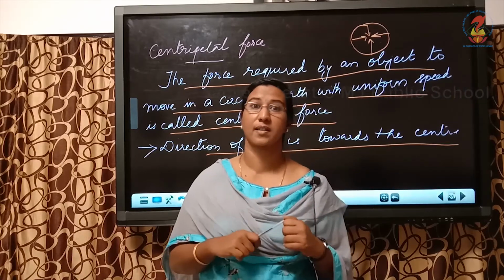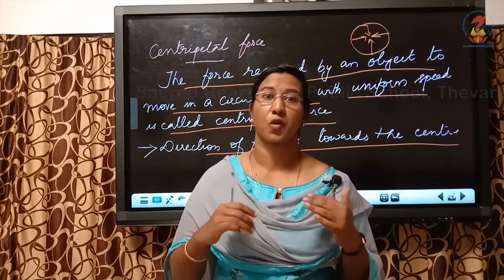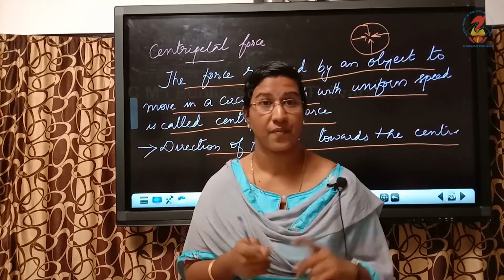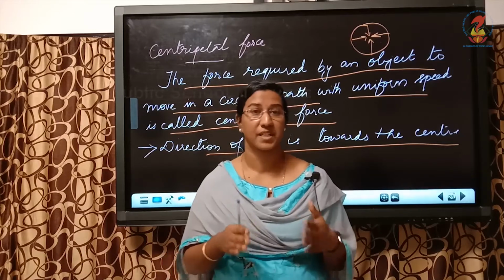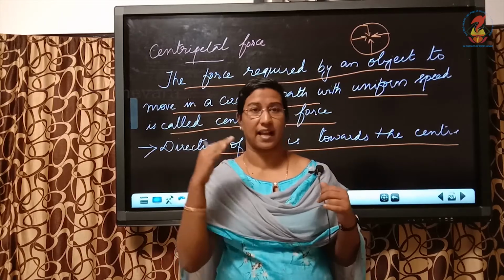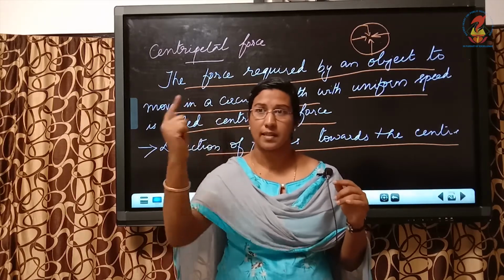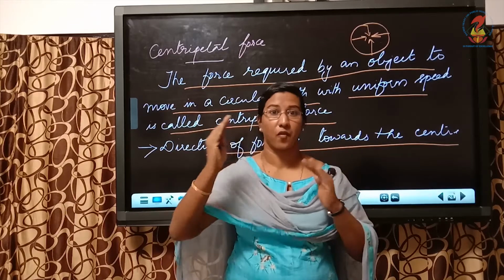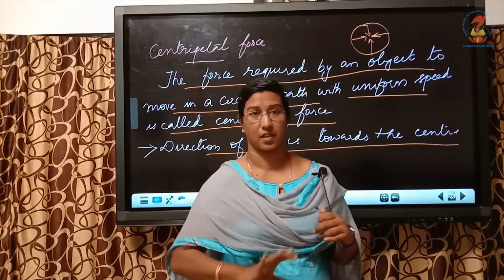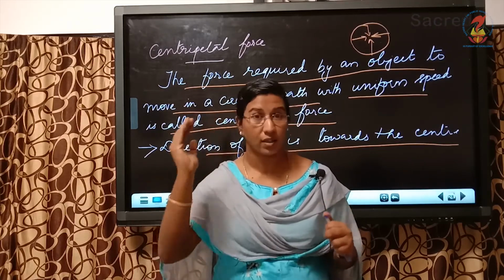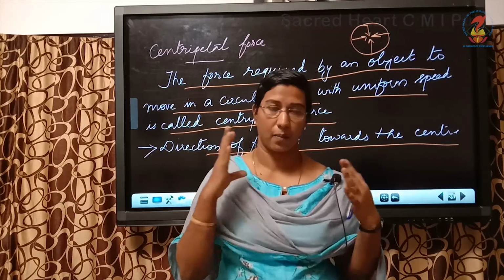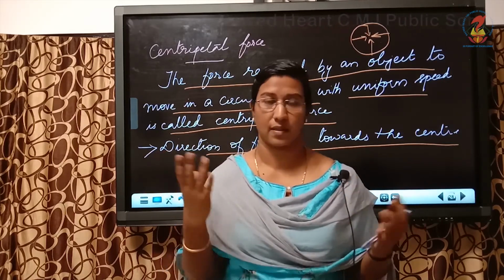Now, what provides the centripetal force? What is the factor which provides centripetal force to the planet to make it move in a circular path? It is actually the gravitational force of attraction between the planet and the sun. If you take the planet and the satellite revolves around the planet, it is moving in a circular path. So it is the force of attraction between the planet and the satellite which is providing the centripetal force there, which makes the planet or the satellite remain in its track. If suppose there is no such force, what happens? The planet or the satellite will be thrown out, isn't it?